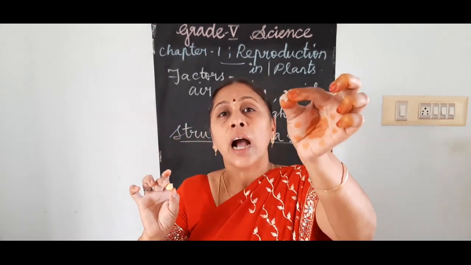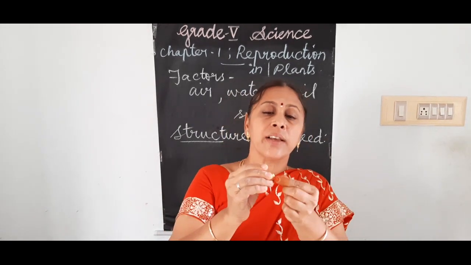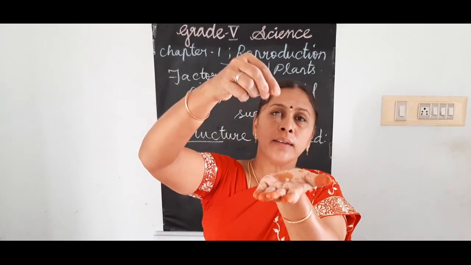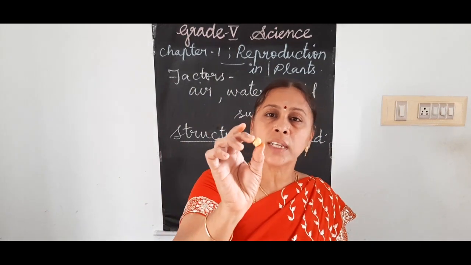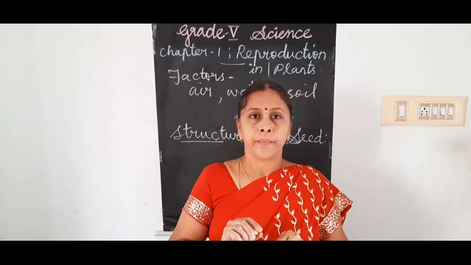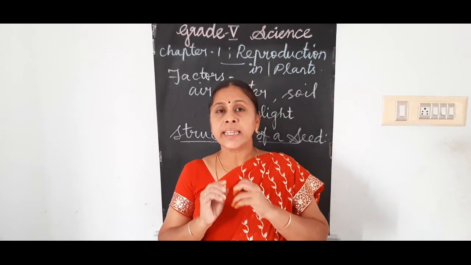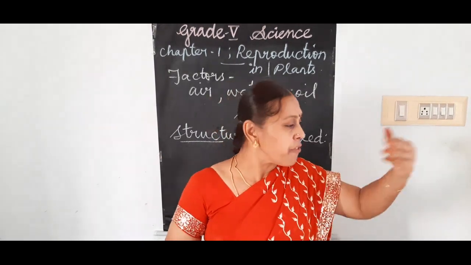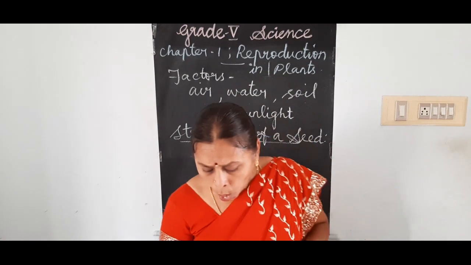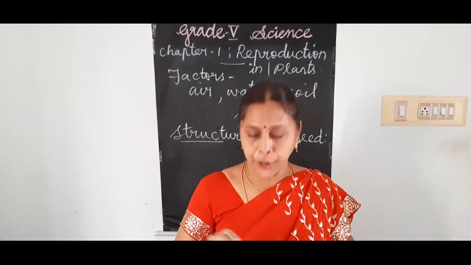This is the outer covering of a seed, called the seed coat. Now the seed is without the seed coat. I have peeled off all the seed coat. So all seeds have an outer protective covering, which is hard and tough, so that the seeds will not get damaged even if they fall down. Understand? All seeds will have an outer protective covering called the seed coat.